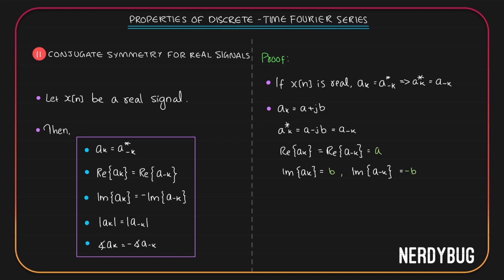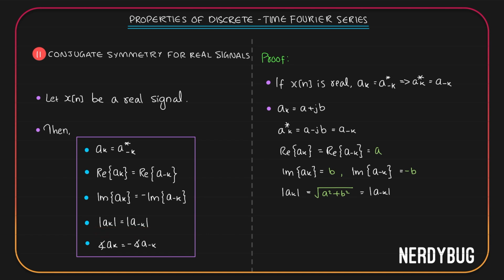Let's take the magnitude. Magnitude of ak is equal to root of a square plus b square. But since a minus k is a minus jb, its magnitude is going to be root of a square plus minus b whole square, which is again plus b square. So we can write this is equal to magnitude of a minus k. This is what we have written over here.